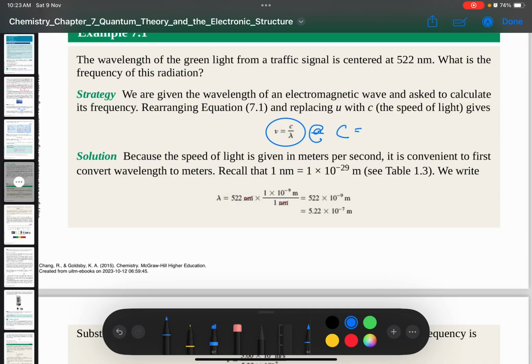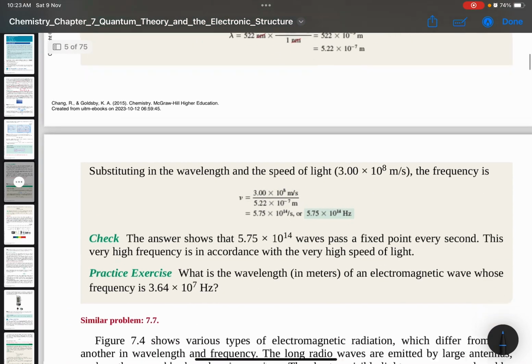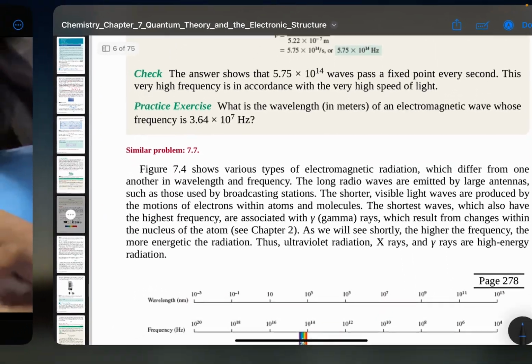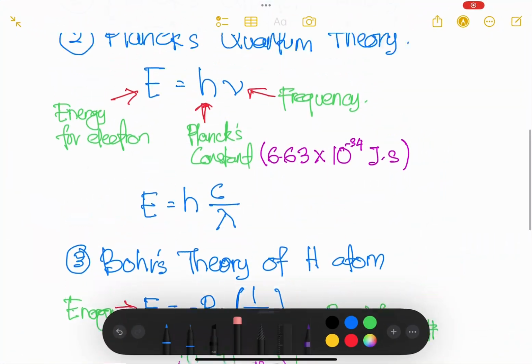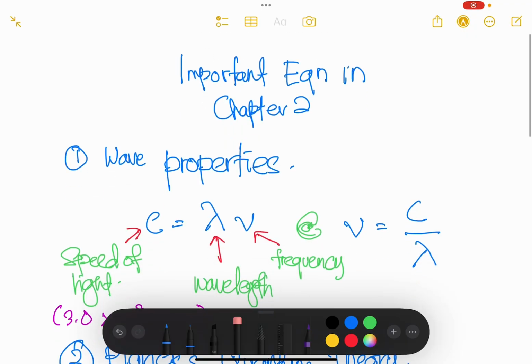C is equal to mu times lambda. Okay, ikutlah apa yang dia nak minta. You arrange this equation depends on the question asked. Okay, then saya tunjukkan yang ini. Yeah, this is the important equation for chapter 2.